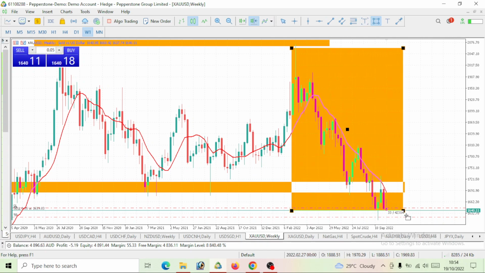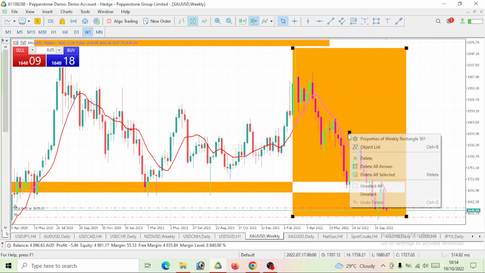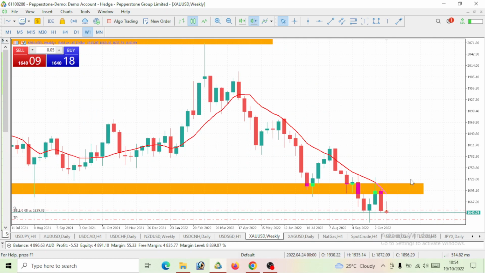Clearly, if you are a new trader, you would know that this is actually a bearish move, right? This gold is dropping massively. We all consider this a clear bearish move. So we can take a look at this movement. This is an impulse move downward. Here we can take a look at a correction.